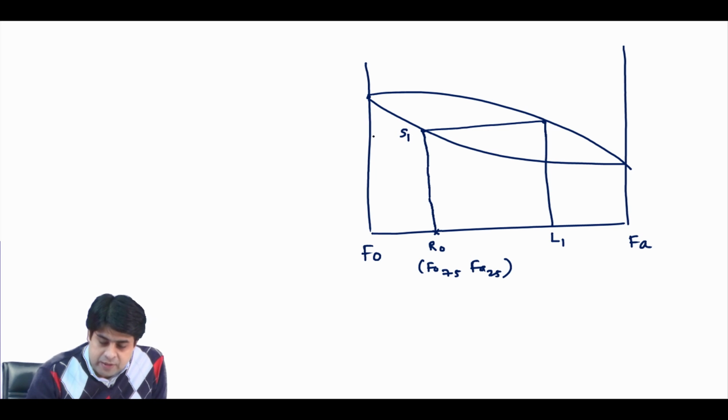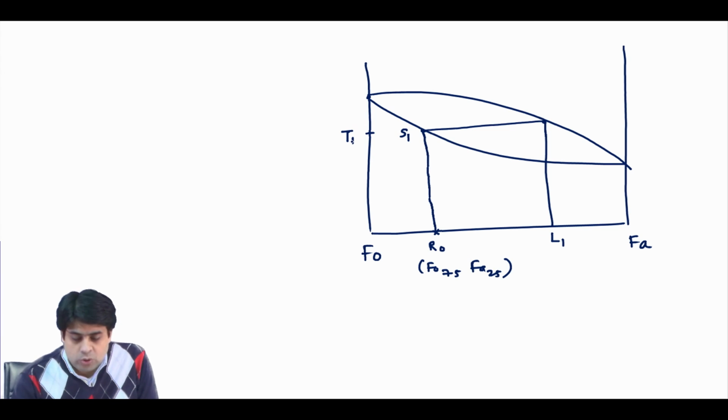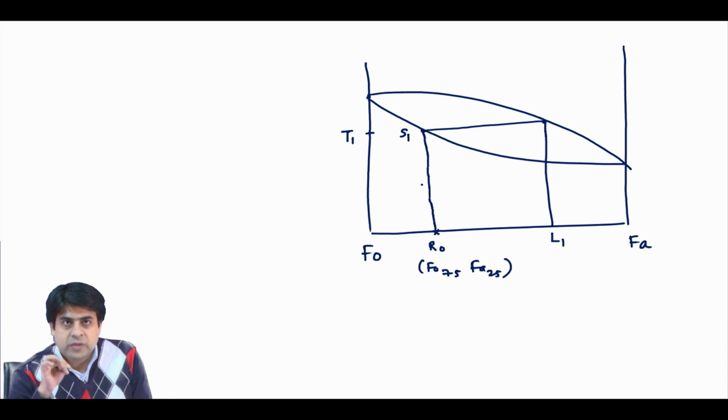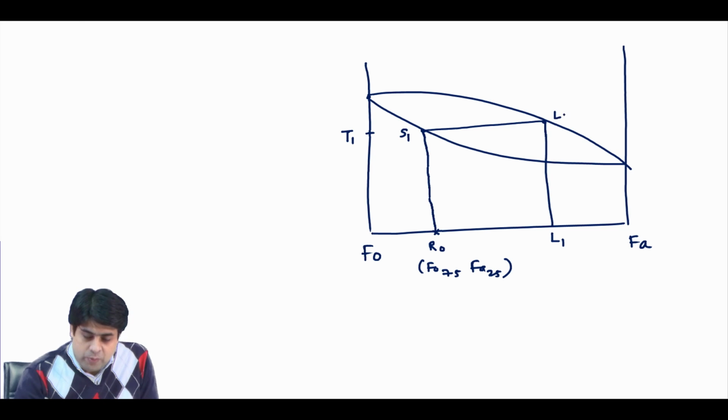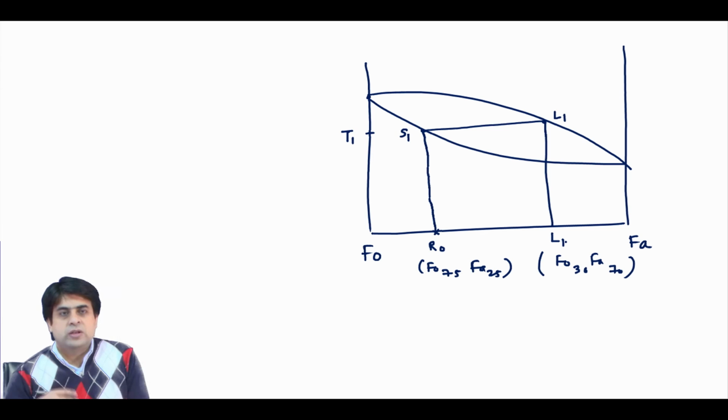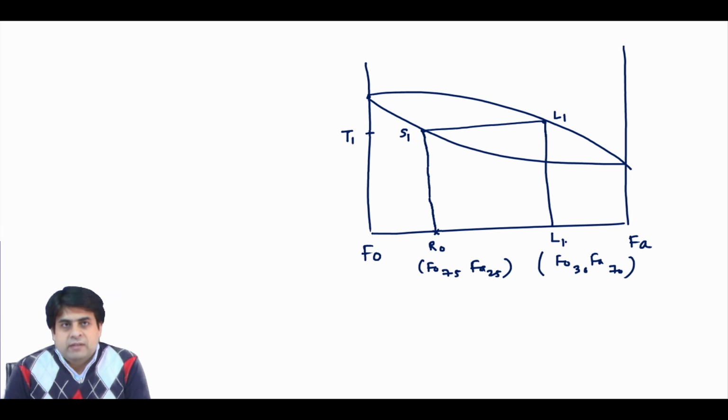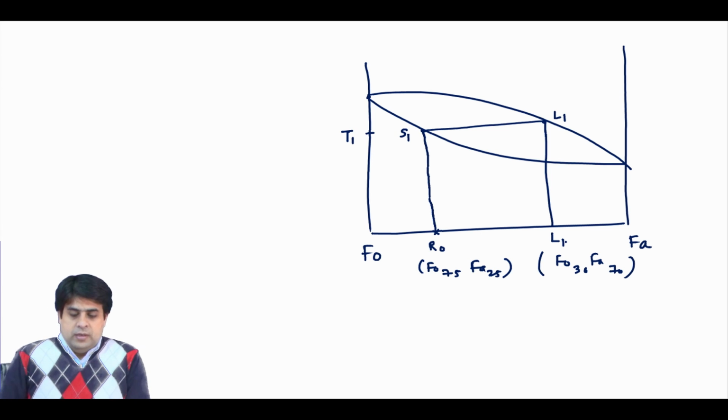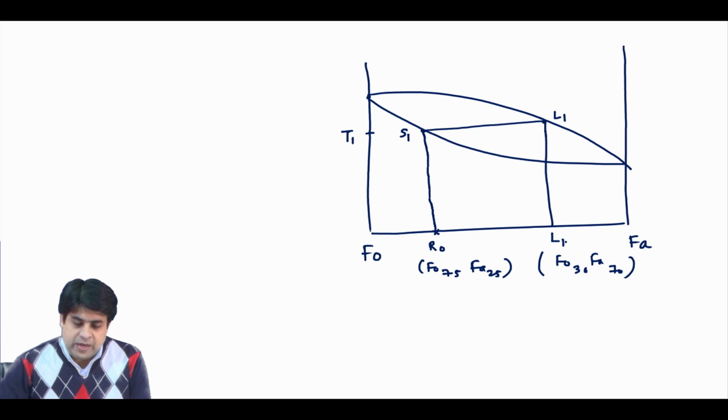So, at this T1 temperature, your solid composition is the same as the R0 rock composition, and your liquid composition is, for example, if you have anorthite 30 and albite 70, so your liquid composition is more albite rich and depleted in anorthite content.